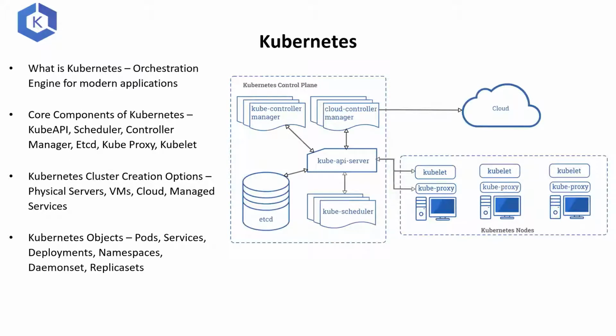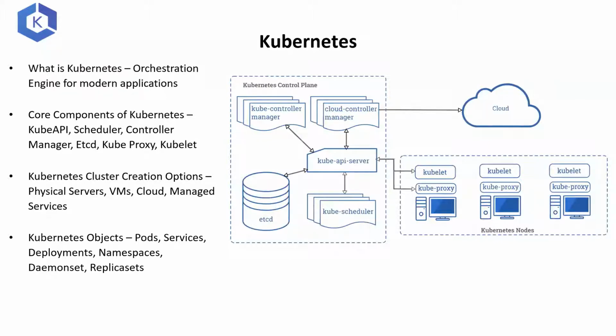Let's get into Kubernetes, and this is not our important topic, but I'll give you a brief idea of what Kubernetes is if you're just getting started with it. Basically, it's an orchestration engine for managing your modern applications. By modern applications, I mean applications running on microservices and running on containers. Core components of Kubernetes, it's basically divided into two components. One is called the control plane. The control plane consists of your Kube API server, Kube scheduler, controller manager, etcd, and then you have your data plane. So that's how Amazon calls it. These are the client side services, kube-proxy and kubelet.